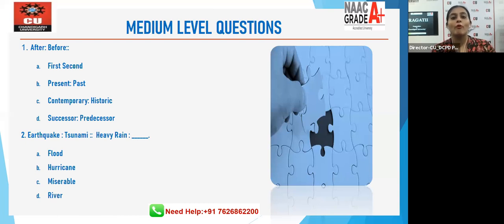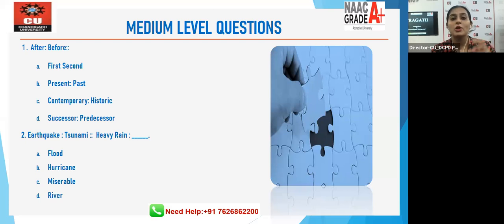After is to before. Which pair completes this analogy? Is it A? Is it B? Is it C? Is it D? 5 seconds. All right, the answer to this is D. Why?